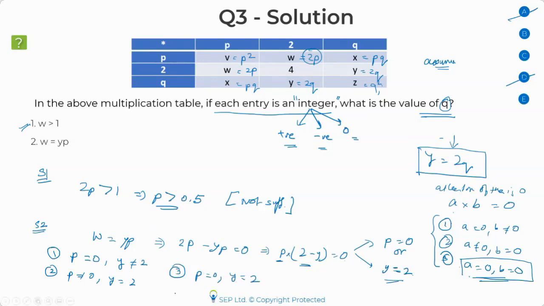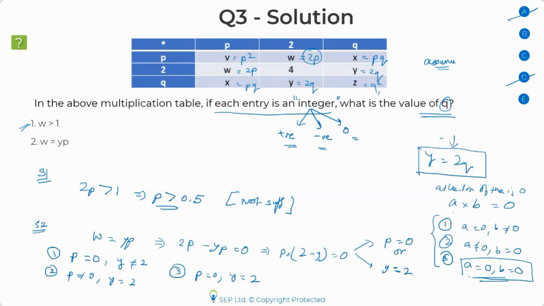Okay, this is important because there could be a scenario when P is 0 and say Y is 10. Just giving a random example. The product would still be 0, right? So after you solve this, you should be able to infer that I cannot say for sure whether Y is definitely 2 or not. It could be 2, but there's a chance that it might not be 2 if P is equal to 0. Is this part clear? I tried to explain it as elaborately as possible.